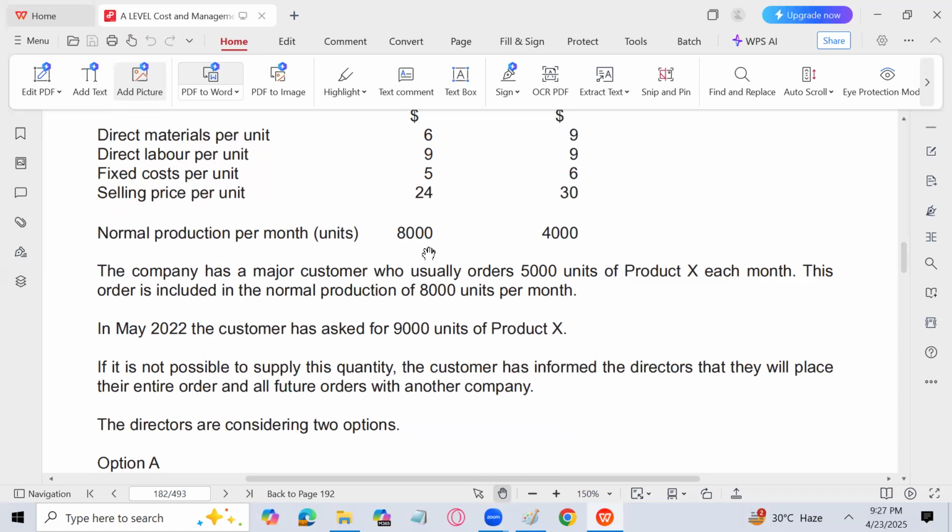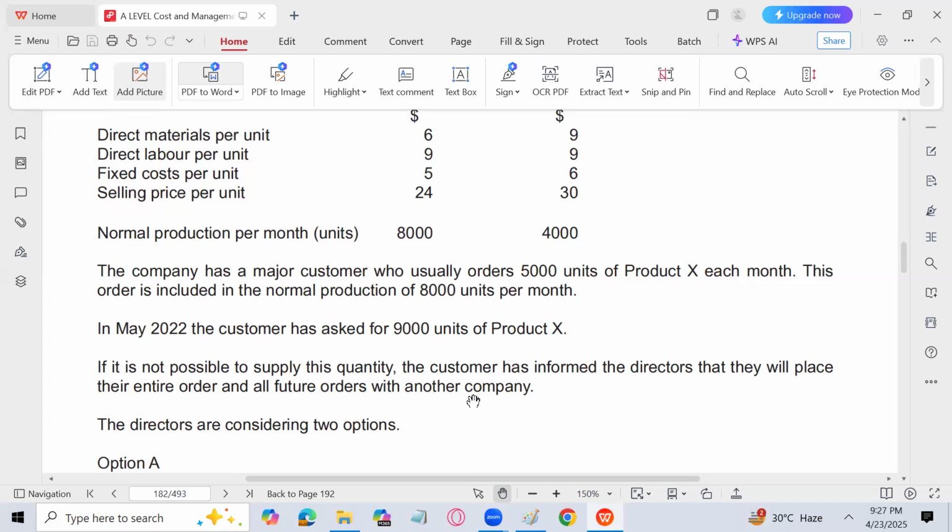The remaining 5,000 units are being ordered by only one customer. Okay. Next, in May 2022, the customer has asked for 9,000 units of product X. The same customer who was basically purchasing 5,000 units from us has asked for 9,000 units of product X. If it is not possible to supply this quantity, the customer has informed the director that they will place their entire order and all future orders with another company.